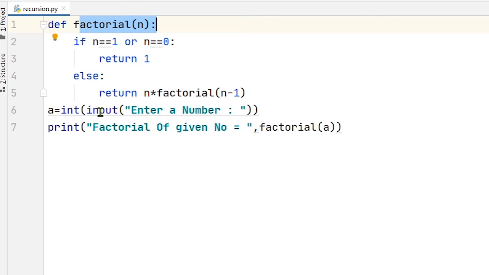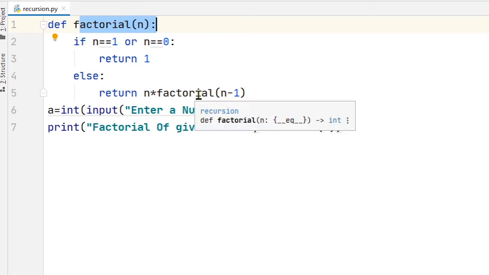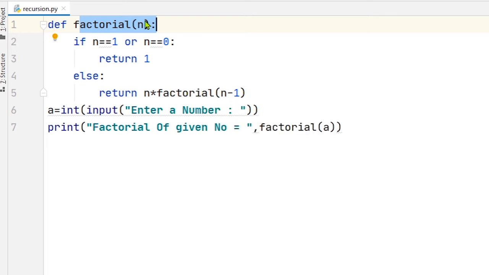But in this case the value of n is now 5 minus 1, that means 4. So here now the value of n is 4. Is 4 equal to 1? Is 4 equal to 0? Both conditions are false, that means it will return 4 into, and again I call the factorial function, and the value of n is now 4 minus 1, that means 3. So the same case will be repeated, that means now it will return 3 into, and the value of n minus 1, that means 2.